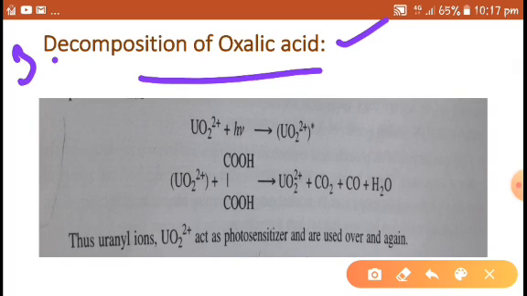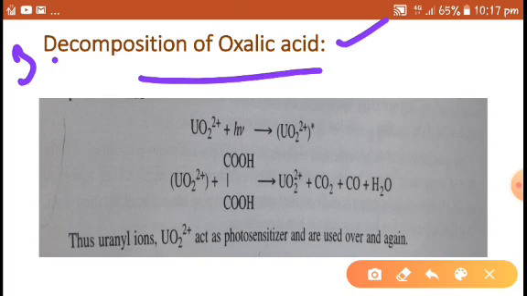The process involves excitation of the colored uranyl ions followed by transfer of energy to the colorless oxalic acid, resulting in its decomposition.